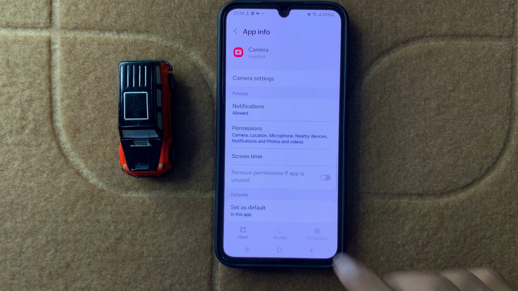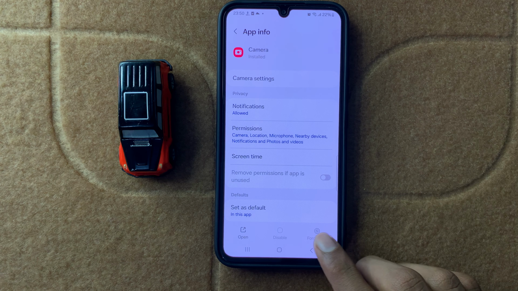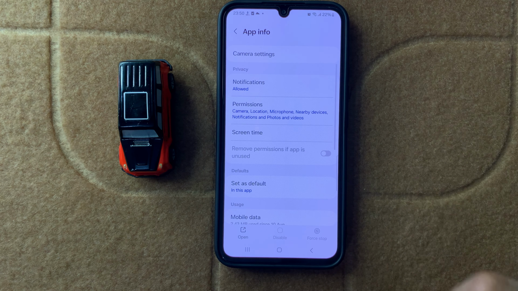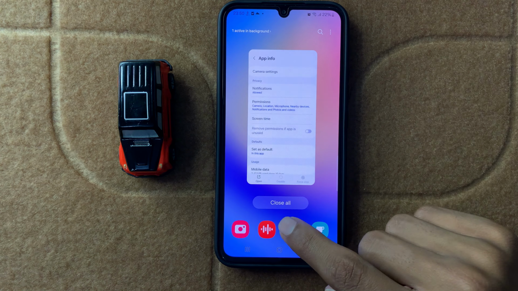And first of all, force stop your camera, and here you can see the option force stop. Now force stop your camera from here, and after force stopping your camera, then restart your device.